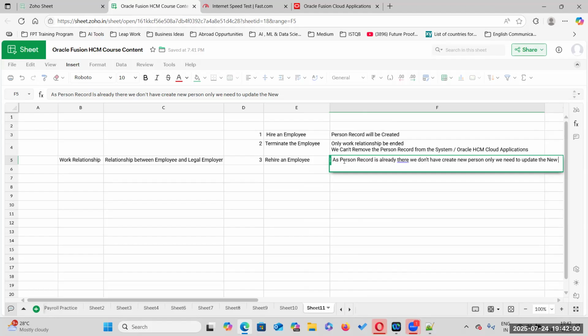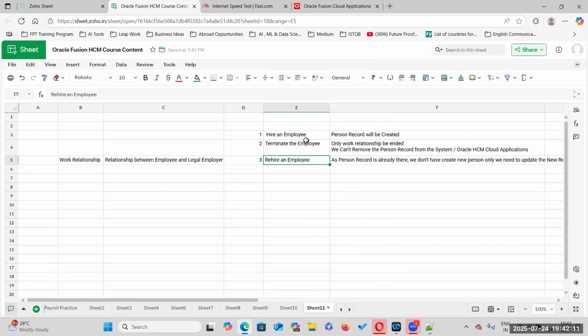Sir, this is kind of a global transfer thing, like when we are transferring. Yes, it's a kind of, but here in the global transfer, it's a different legal employer. But here it is the same legal employer.